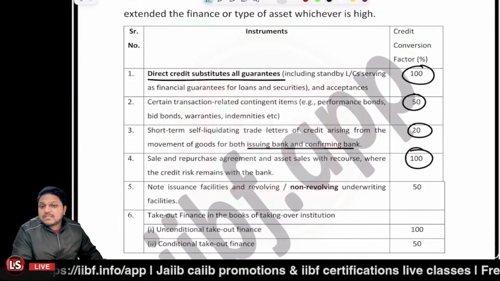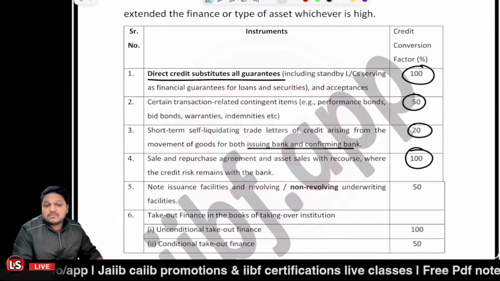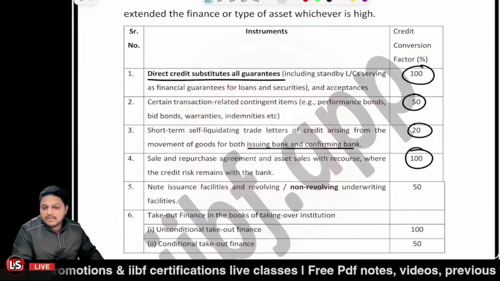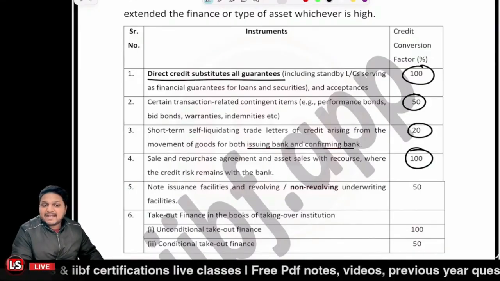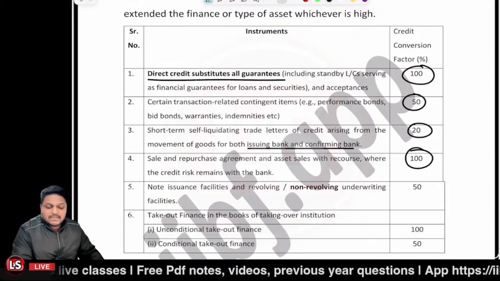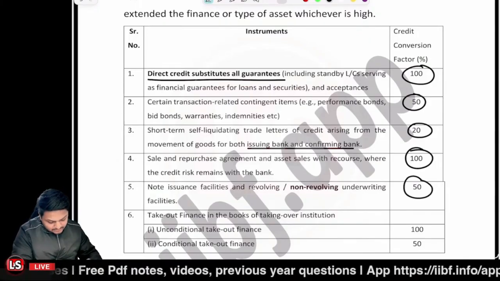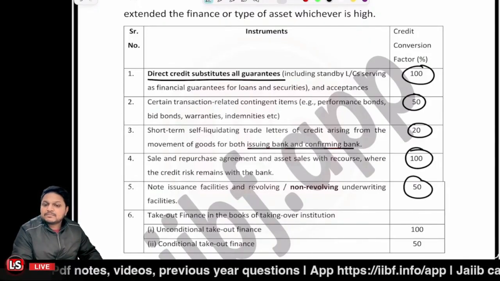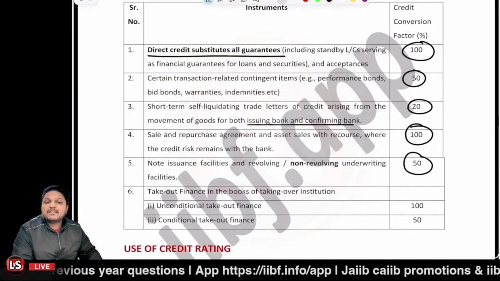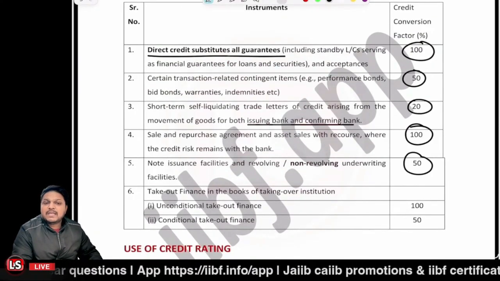And if there is a note issuance facility, or a revolving or non-revolving underwriting facility given by some merchant banker, then it is 50%. Is that clear? So we have to keep in our mind the CCF factors also. You should be taking a look at it also.